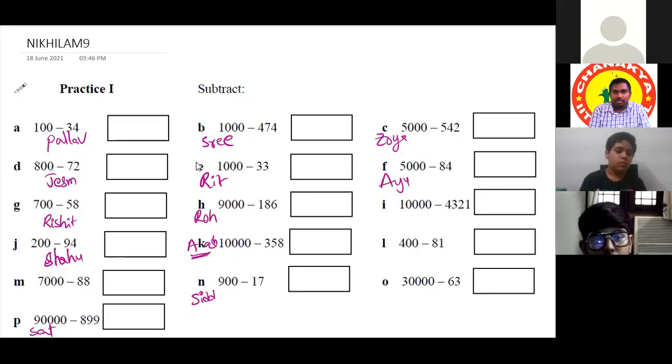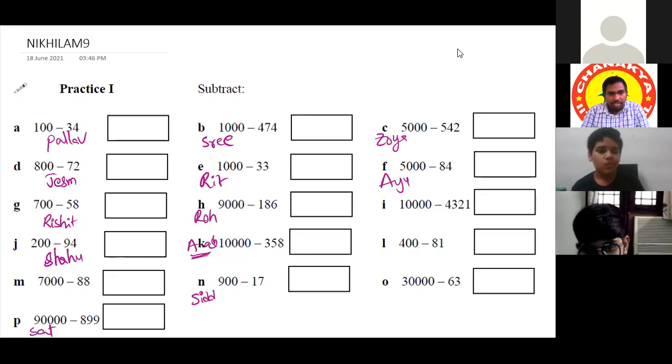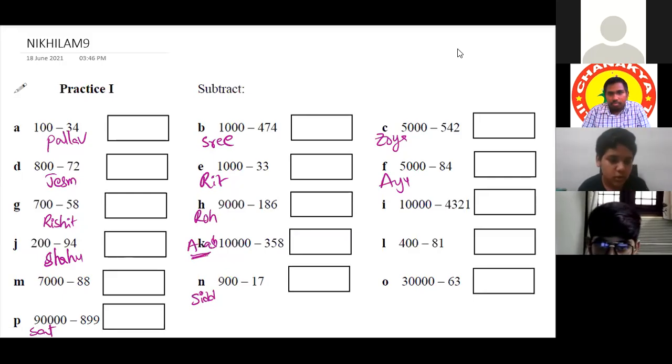Including me, 18. 17. Akash is already taken. Okay, where is your question? Now 18 participants including me means 17 participants are there. Yes, sir. One is extra for this exercise.